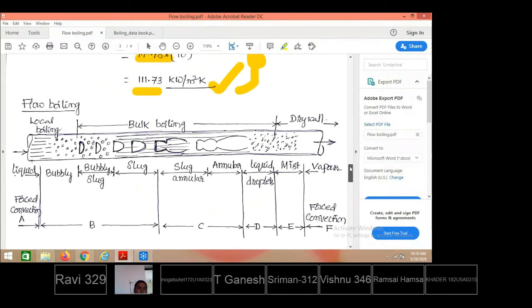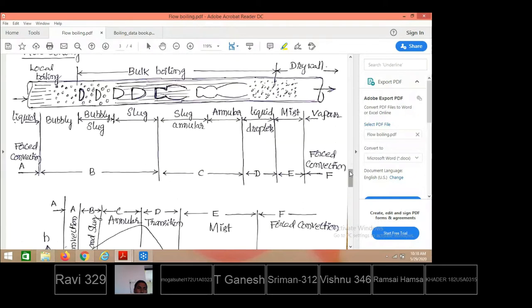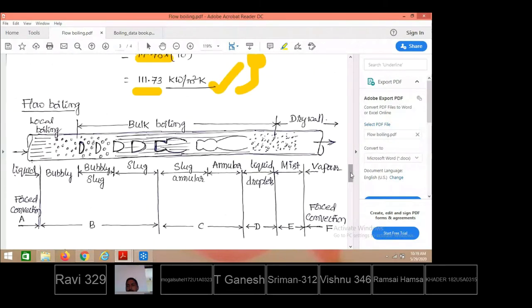Next is flow boiling. Flow boiling, what have we told you? While the tube itself is acting as a heating surface, and any kind of liquid is allowed to flow at some velocity, on receiving the heat from the tube surface, the liquid flowing inside will undergo the boiling phenomena. Describing various phases like this, this is the flow boiling phenomenon. Flow boiling or forced convection boiling we are saying it as.